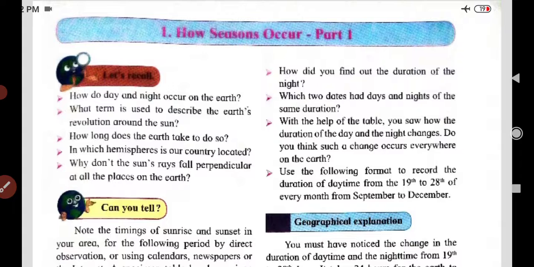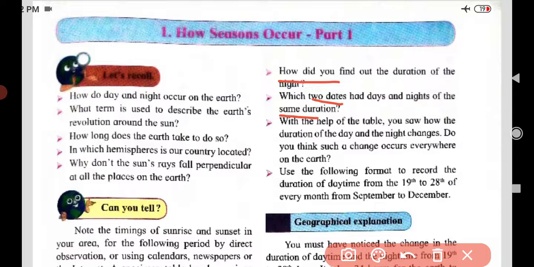How did you find out the duration of the night? That also we are going to write: how we got the answer, how we can find out the duration of night. Which two dates had day and night of the same duration? We are going to find out two dates where day and night time were the same duration.